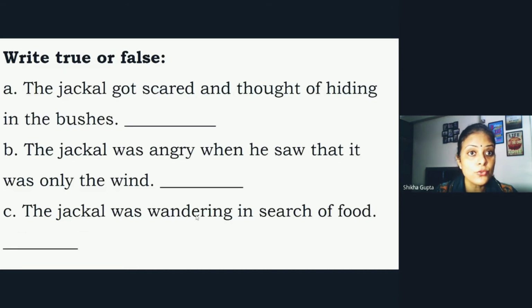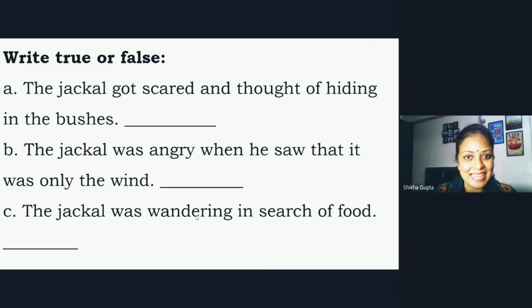Now let us move to true or false. True or false will come in between the chapter. So you have to read the chapter thoroughly. Now, first sentence is, the jackal got scared and thought of hiding in the bushes. Is this sentence true or false? Think of an answer. Second is, the jackal was angry when he saw that it was only the wind. Was he angry? Now, again, think. Third sentence is, the jackal was wandering in search of food. Is it true or false?